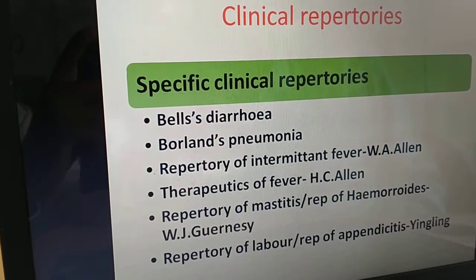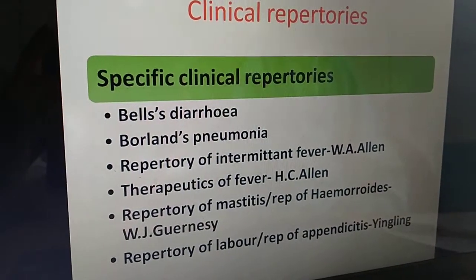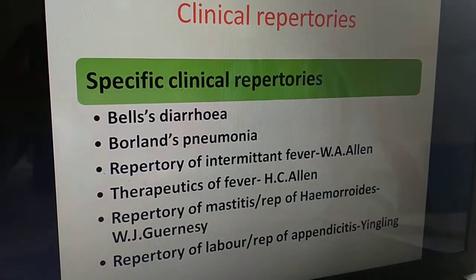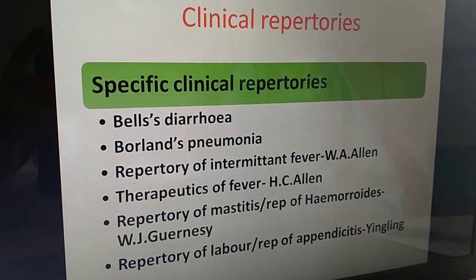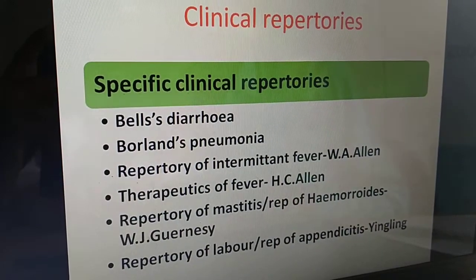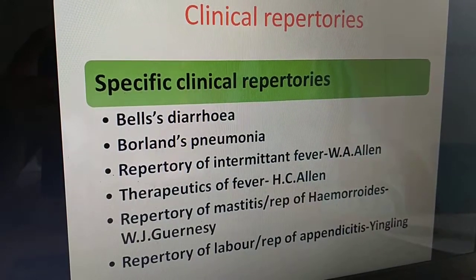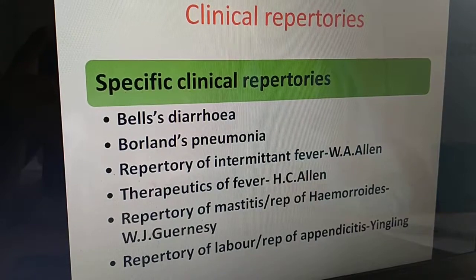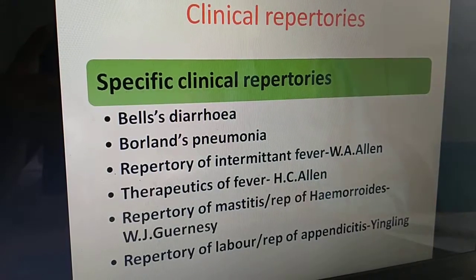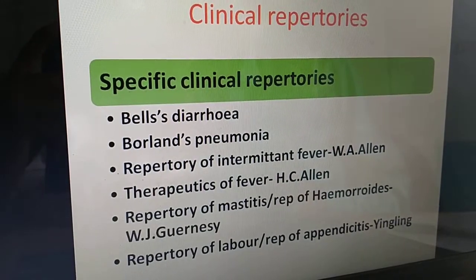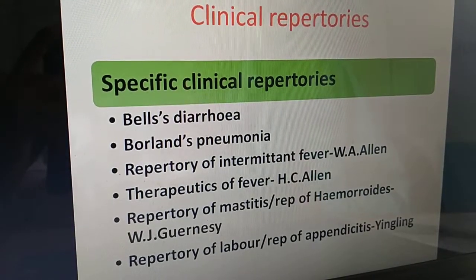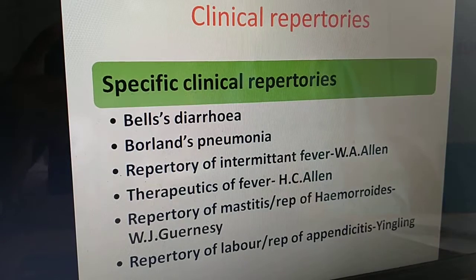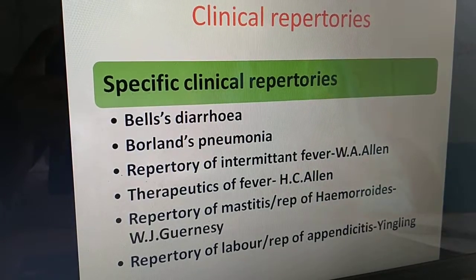There are so many specific clinical repertories we have seen in the era of regional and clinical repertories, but these are the most useful and most popular clinical repertories which are used even today. For example, Boger's pneumonia. Now this is also relevant today because of pneumonia-like symptoms of COVID-19. So these are the specific clinical repertories focusing on specific disease.